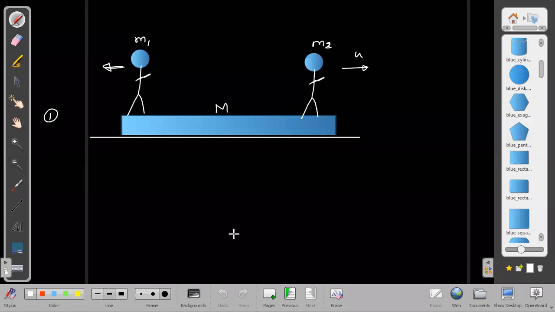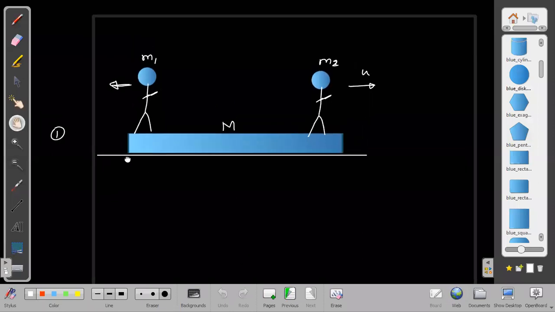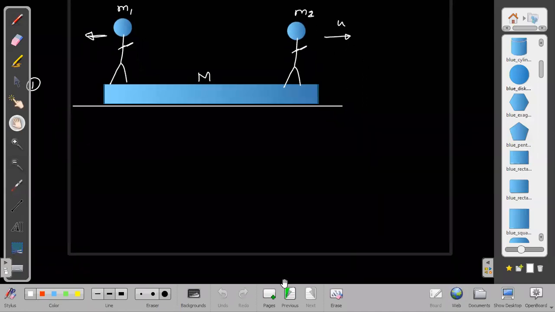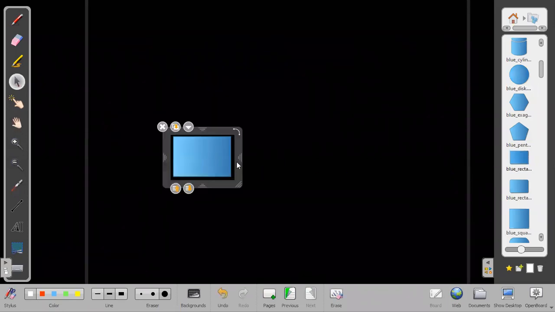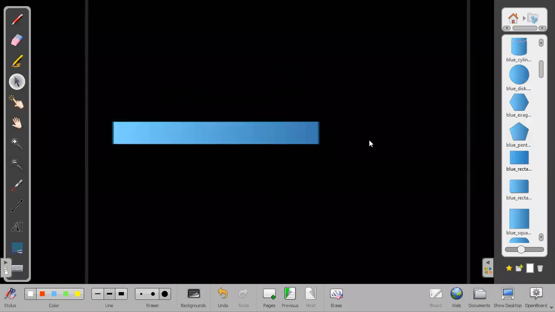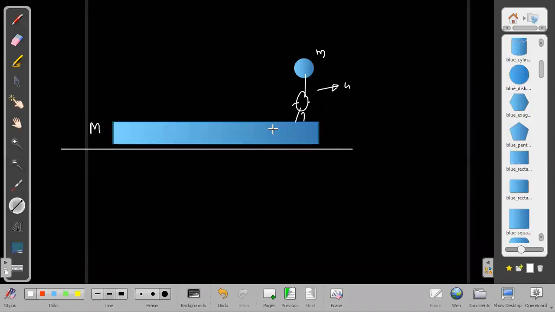If I give you some data, then it will be simple only. Anyway, this question, if I do, first of all, I want to take two only at a time, not three at a time. For example, one man is jumping to the right with some velocity u, and this man has mass m, and this has mass capital M. Man is jumping with relative velocity u.